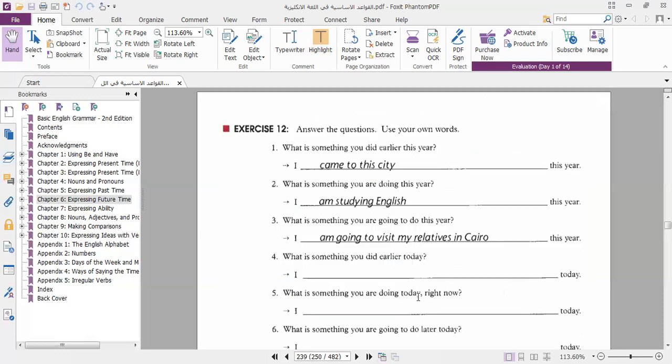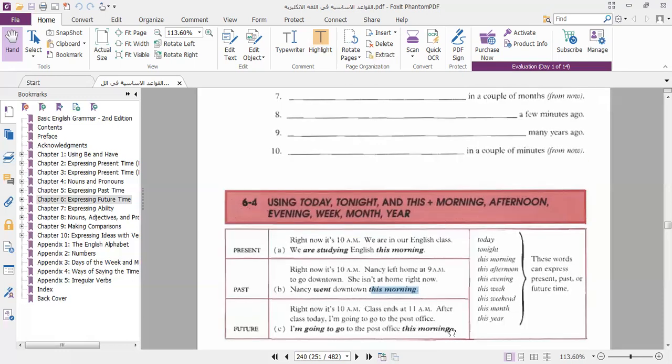The third one, if we use this morning to express the future, like this situation. Right now it's 10 and class ends at 11. After class today, I'm going to go to the post office. So I'll say, "I'm going to go to the post office this morning."